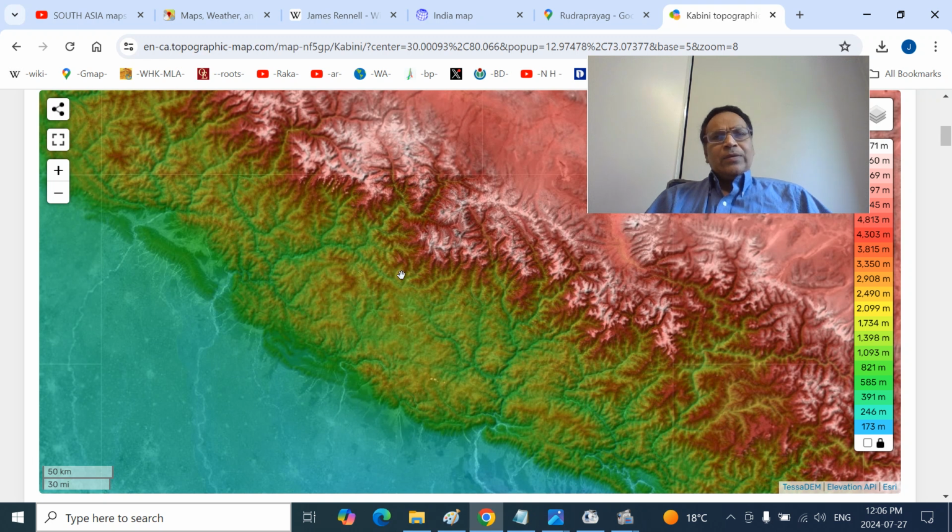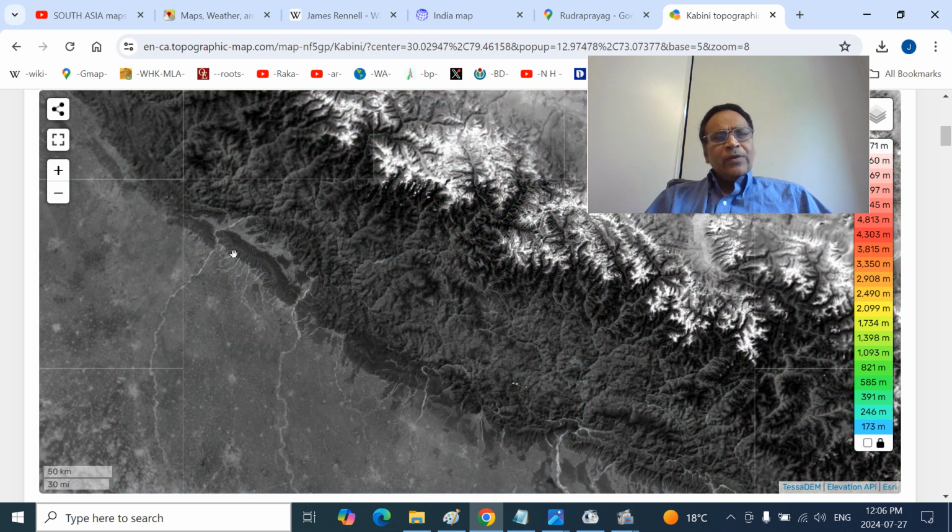So this is the Alkananda. So these are the Panchachuli. This is the Lipulekh. So this is our Kali river. This is the Gori river. This is the Dharma river. So Rameshwar, this is the East Ramganga river, Saryu river, they all join and they descend here.